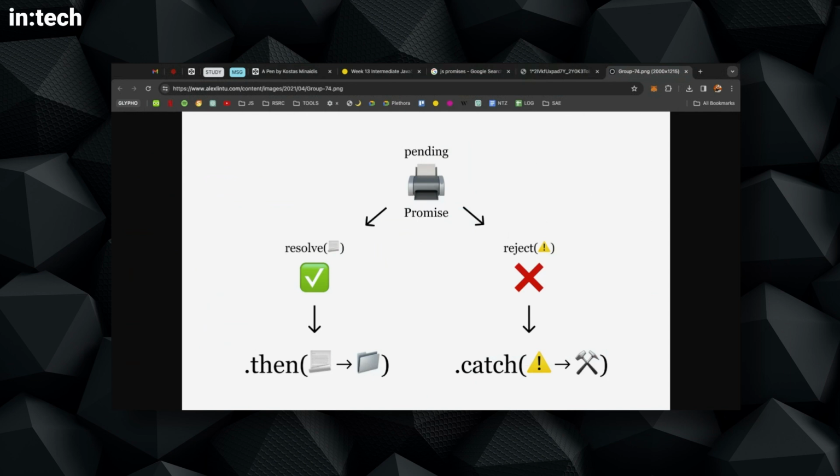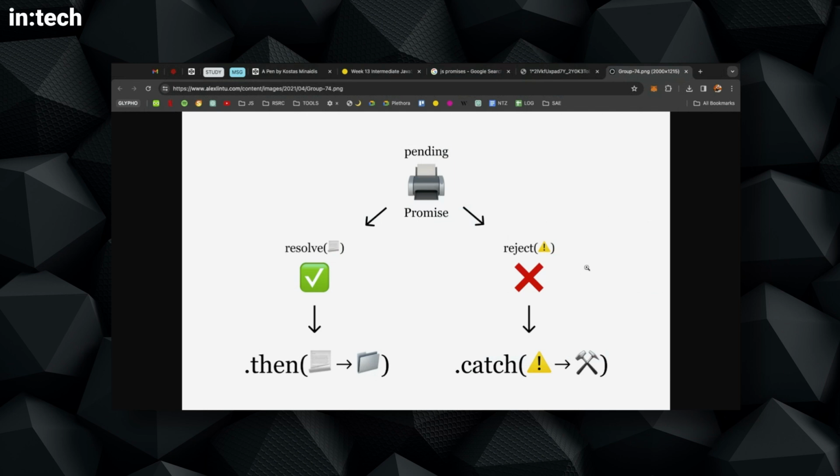So there is a printer, and obviously the printer is promising to print something, and they have this really nice diagram. On the left, it fulfills the promise of printing the paper, so it resolves, and then you get the printed document, and then you put it in a real folder, I guess. So the printer fulfills its promise, and it gives you back the printed document.